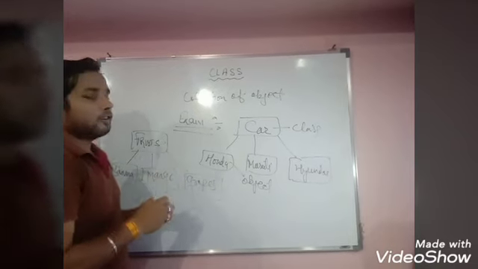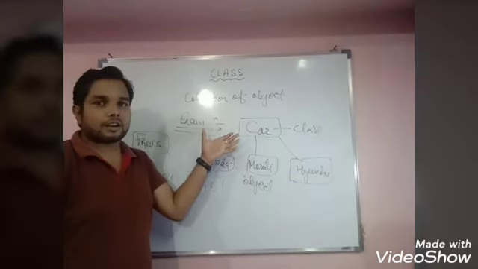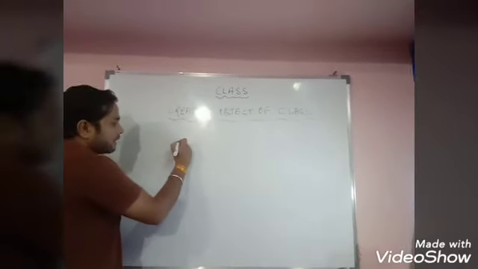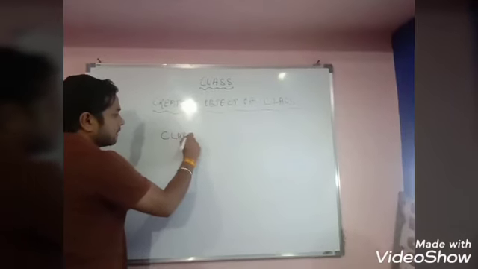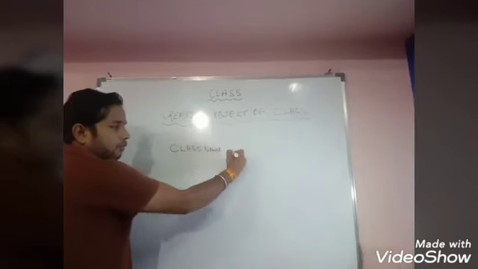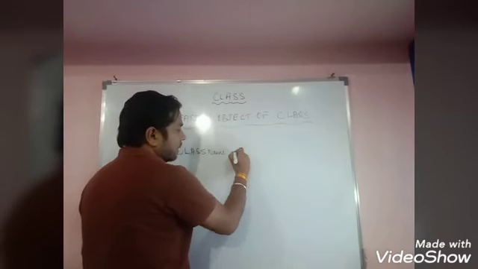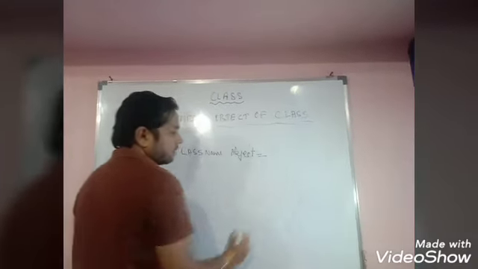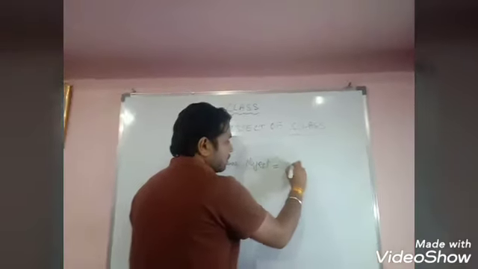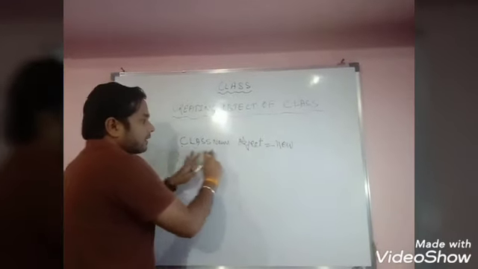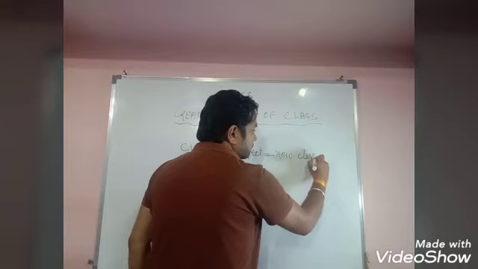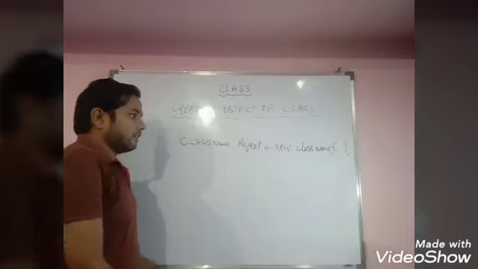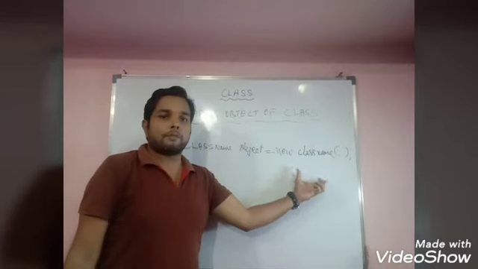Now I will tell you how you can create the object of that class. If you want to create an object of any class, then what is the process? First you have to write the class name, then you have to give a space, then you have to write the object name, then equal sign, again you have to use the new keyword, then you have to write the class name again. After that you have to write opening closing brackets. So this is the process of creating the object of any class.